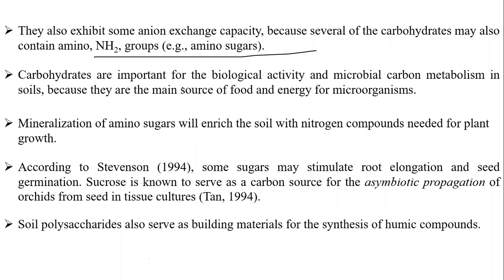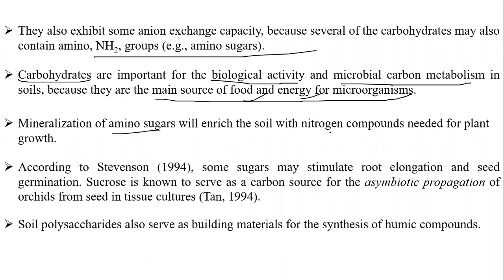Carbohydrates are important for biological activity and microbial carbon metabolism in the cells, because they are the main source of food and energy for the microorganisms. Mineralization of amino sugars will enrich the soil with nitrogen compounds needed for plant growth.